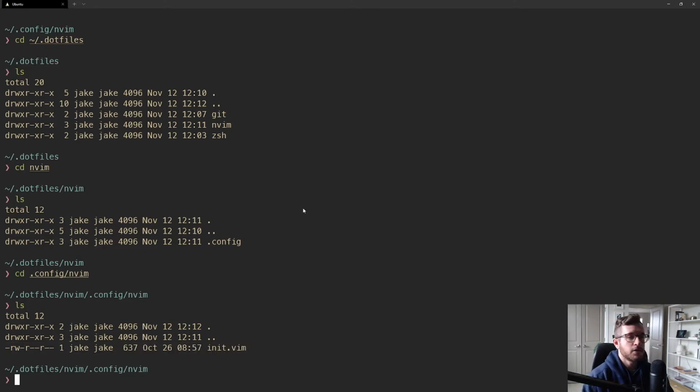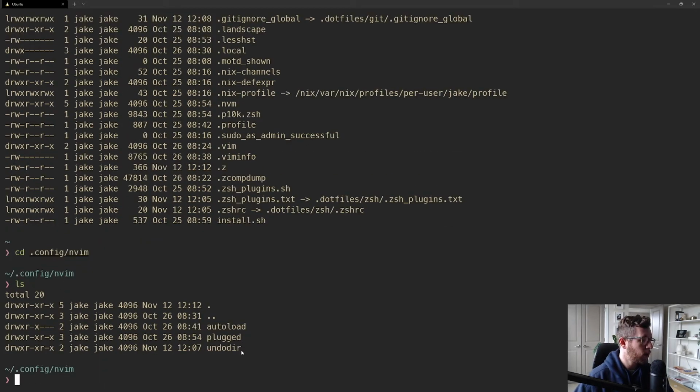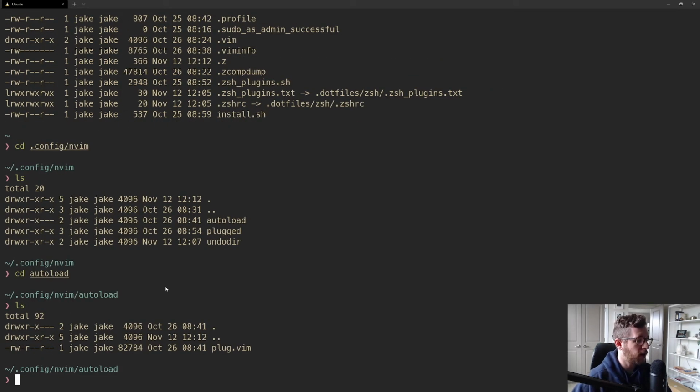There are a few other files that we want to store along with init.vim. We want to store this autoload directory as well. If you remember in the last video, this autoload directory is actually what houses our vim-plug file, or our plug.vim file. And we can host this within GitHub too.